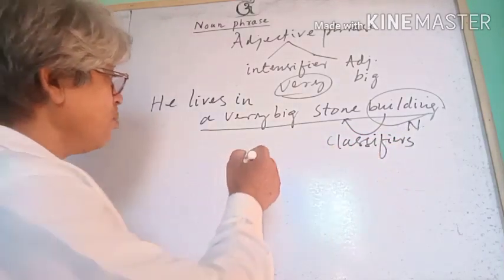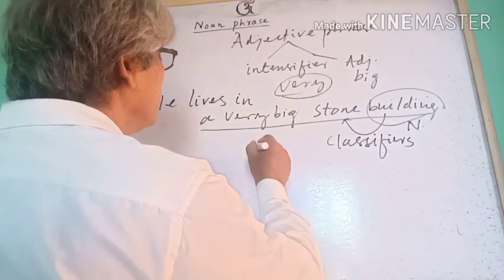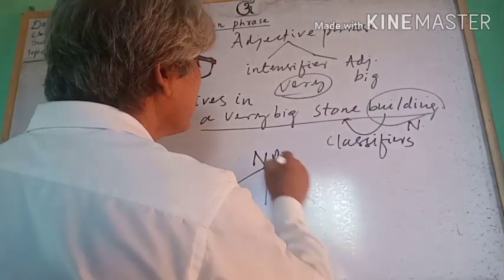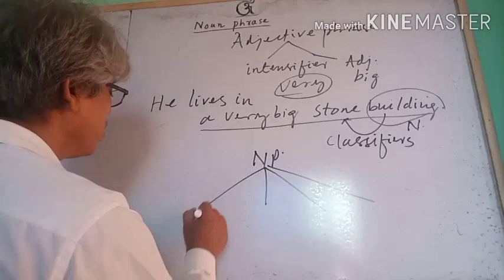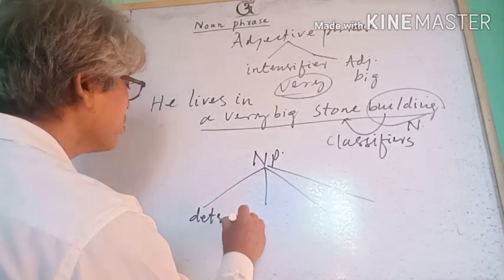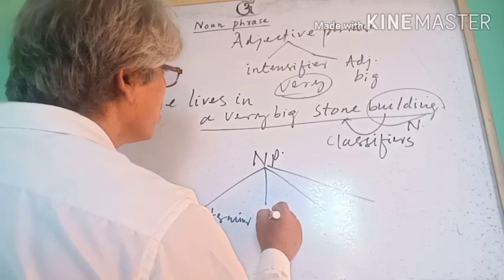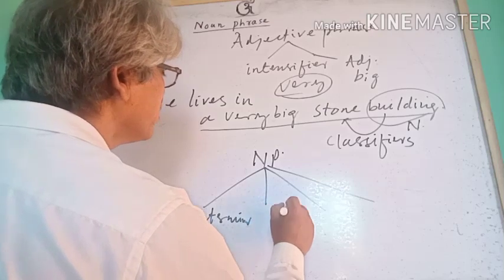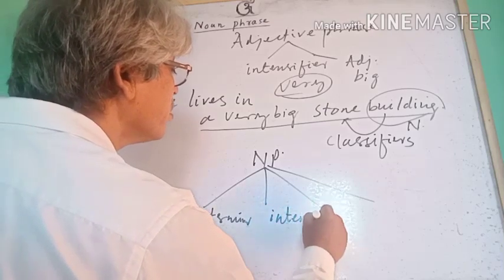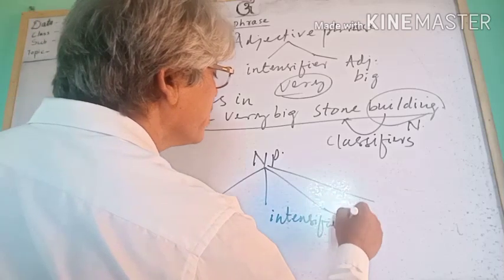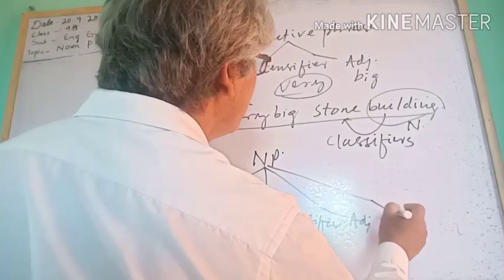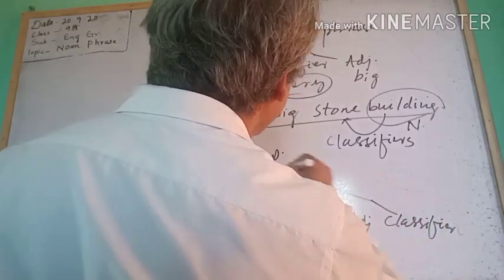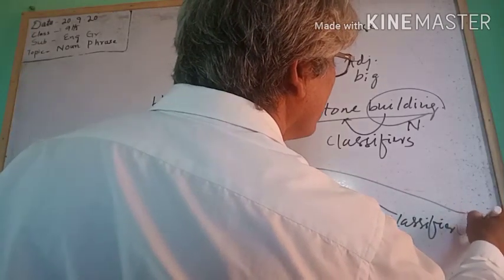We can draw a tree diagram: noun phrase, determiner, intensifier, then adjective, then classifier, and last is head noun.